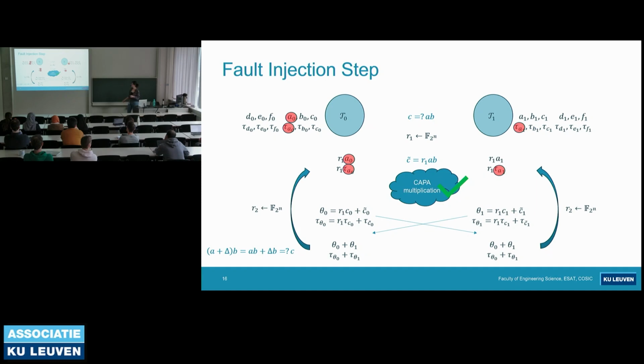And if B is 0, then it's going to nullify the effect of the fault, and they're going to do this process for the second time with the second random, and they're going to accept the triple. So if the triple is accepted, we know that B is 0, and this only happens with probability of 1/2 to the n.